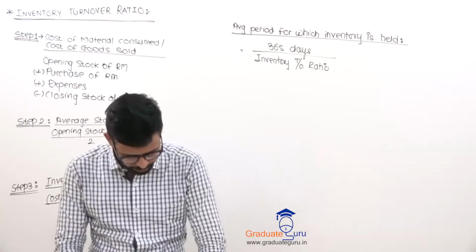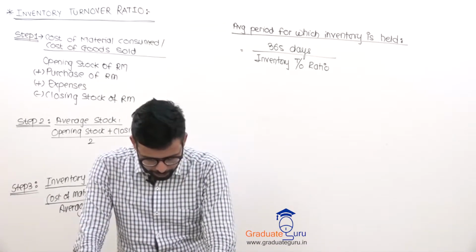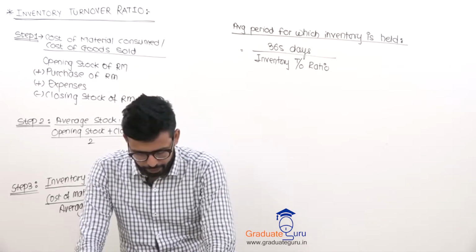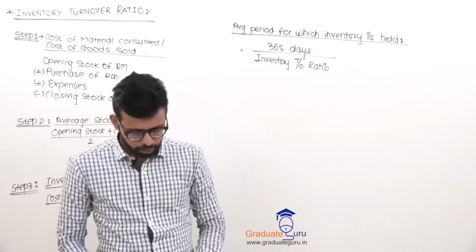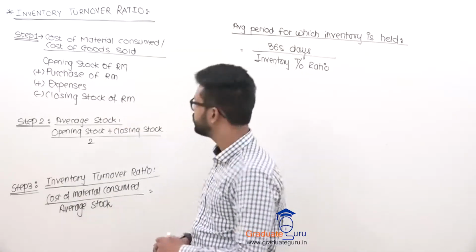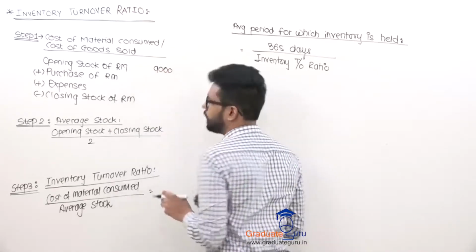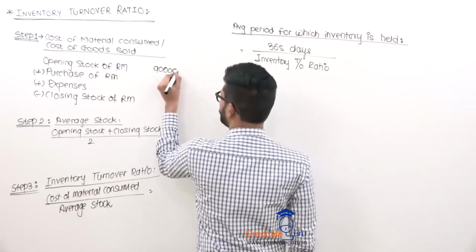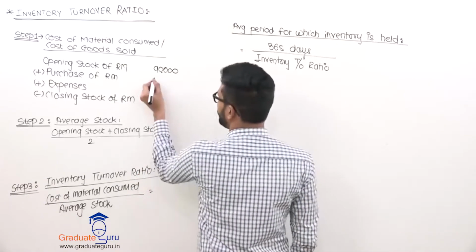See, details are given. Opening stock given. The following data are available in respect of material X for the year ended 31st March 2015. Fine. Opening stock is 9,000. So I will say opening stock 9,000. It's not 9,000, it's 90,000. Then your purchase of raw material is 2,70,000.